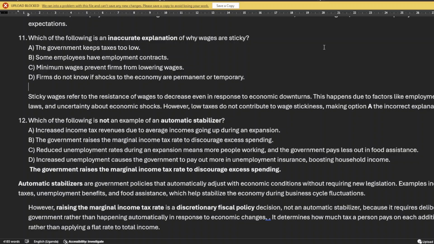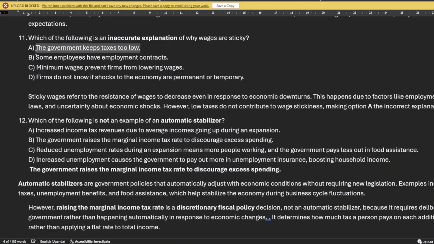Wages being sticky refers to the resistance of wages to increase even in response to economic downturns. So, which of the following is an inaccurate explanation why wages are sticky? Why wages do not easily change? A. The government keeps taxes too low. B. Some employees have employment contracts. C. Minimum wages prevent firms from lowering wages. D. Firms do not know if shocks of the economy are permanent or temporary. Okay, so we see that the answer here is the government keeps taxes too low.